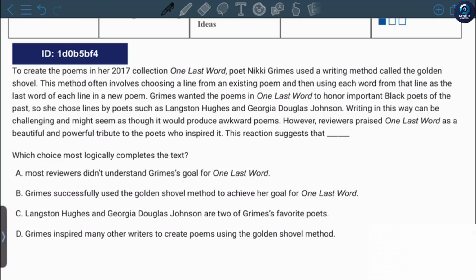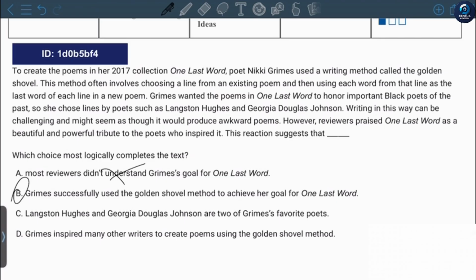This reaction suggests that most reviewers didn't understand Grimes' goal for One Last Word. On the contrary, they thought that it was a powerful tribute to the poets who inspired it. That's why the answer isn't A. Grimes successfully used the Golden Shovel method to achieve her goal for One Last Word. The answer is probably B, because people liked it and she also achieved her goal and wrote a beautiful poem which also included important Black poets.